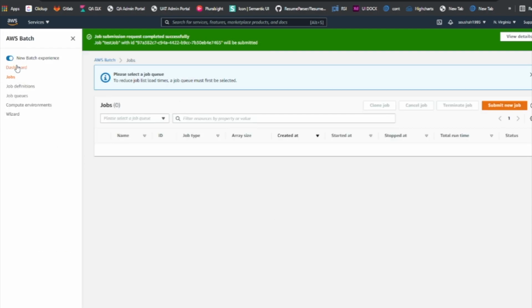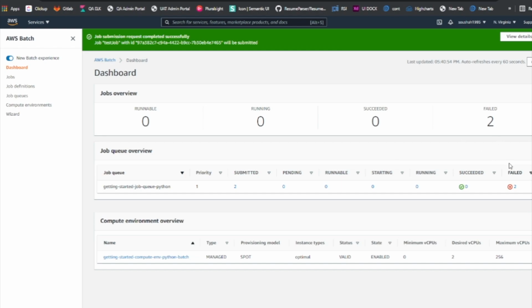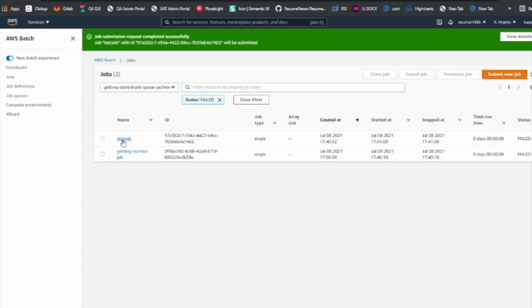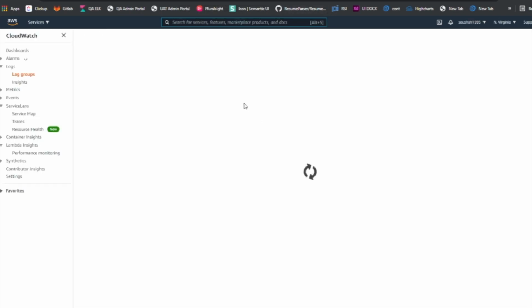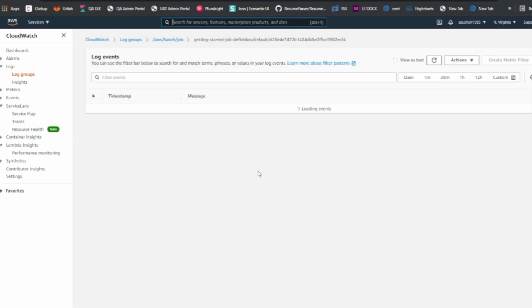So now we have submitted 2 jobs. It says that the jobs failed. One job failed and one is in progress. Let's wait for this to complete, and then I can show you the logs. So both the jobs failed. Let's see what the errors are. We could head over to CloudWatch and see the logs there on what exactly went wrong. With that you could tweak your settings.